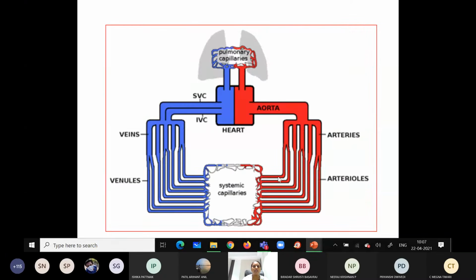So already we have studied in detail about the cardiovascular system. The cardiovascular system is made up of the heart and the vascular system, which mainly forms the major systemic circulation and the minor pulmonary circulation, right? So the blood flows within this closed vascular system, the cardiovascular system.